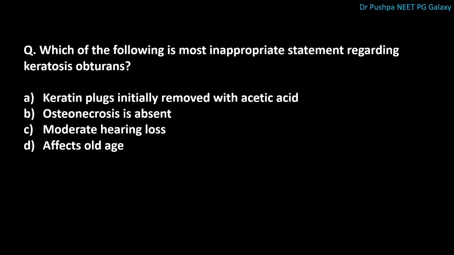Next question is, which of the following is most inappropriate statement regarding the keratosis obturans? The correct answer is, it affects old age. This keratosis obturans affects younger age group. Keratosis obturans can be associated with sinusitis or bronchiectasis. Patient can present with acute severe pain or moderate conductive hearing loss. Usually this is bilateral condition and we can see circumferential bony erosion. In this there won't be osteonecrosis.